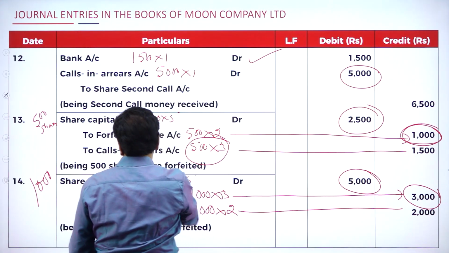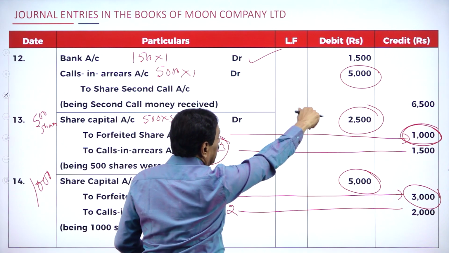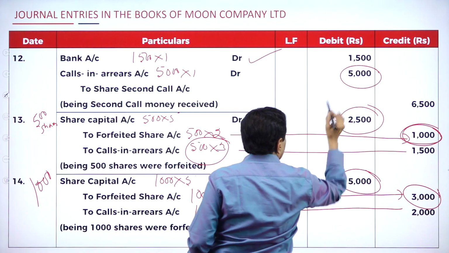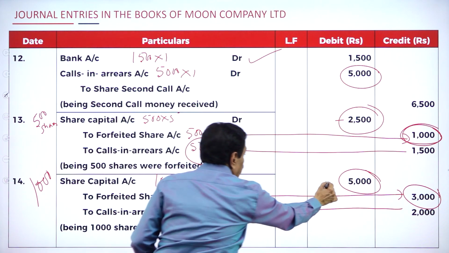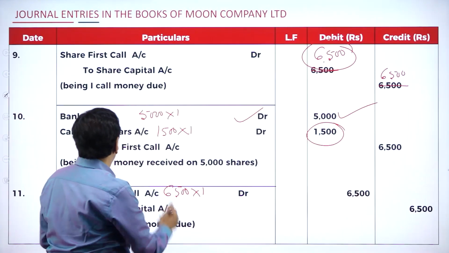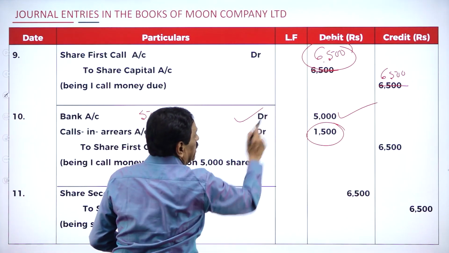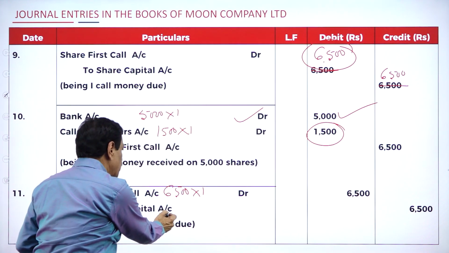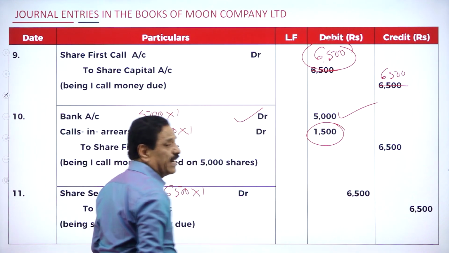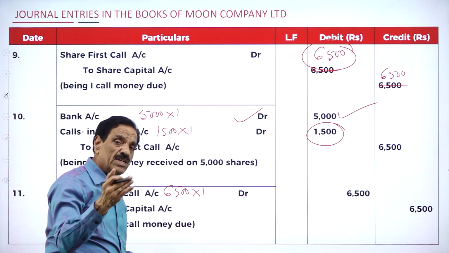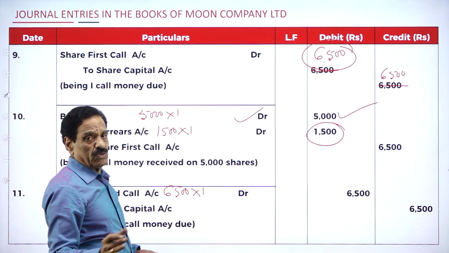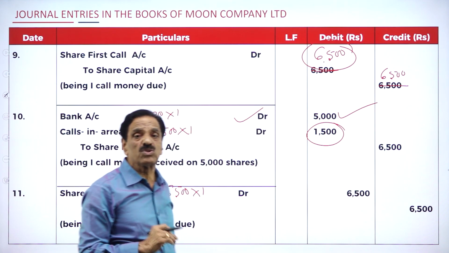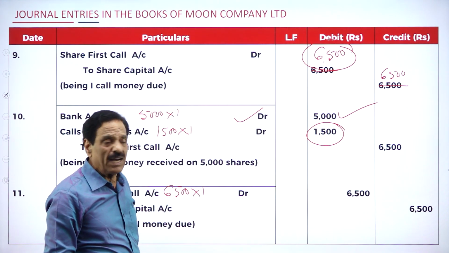Then you got here the share capital debit entry. Share capital, how much is there? 2,500 and 5,000. If you come back now, here first share capital is how much? 6,500. Here there is no share capital. Here 6,500, totally 13,000, 13,000. That is 26,000, totally 32,500 on the credit side.